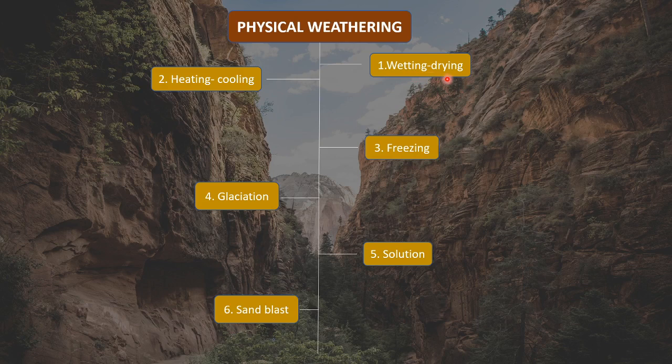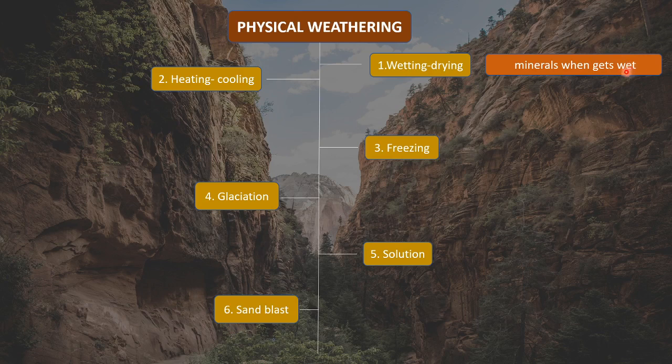So first is wetting and drying. What happens in wetting and drying? The minerals that are present in the rock sometimes get wet, maybe because of rain or moisture. When these minerals get wet, they become softer.